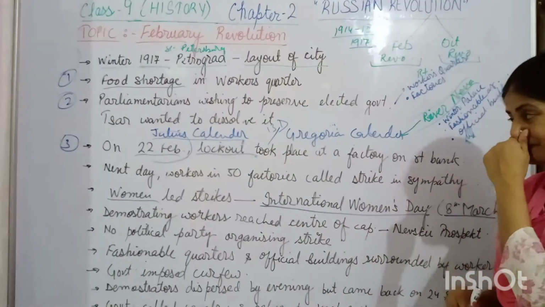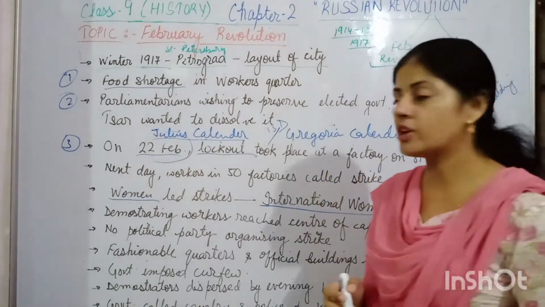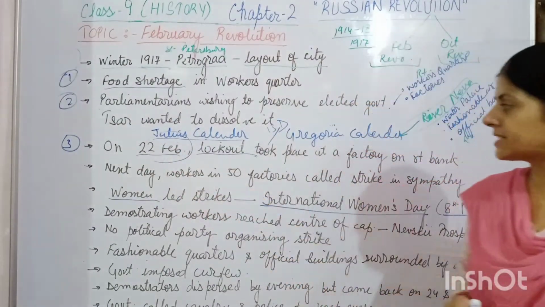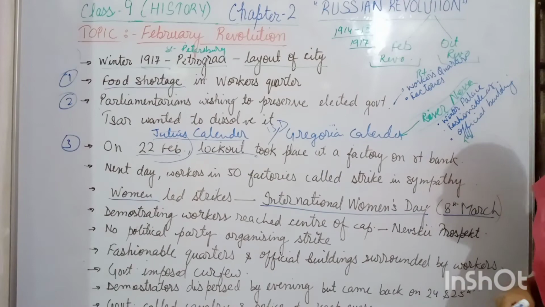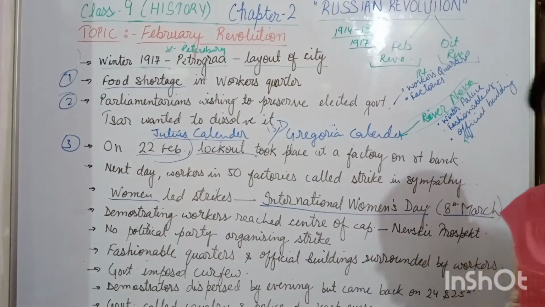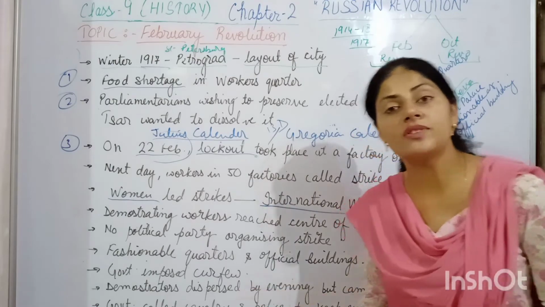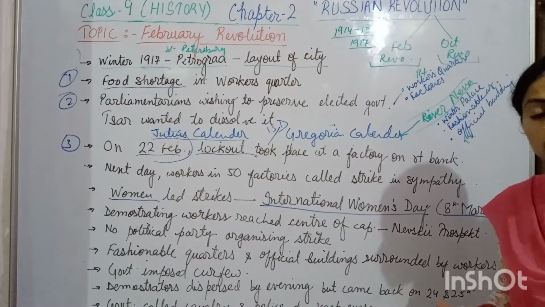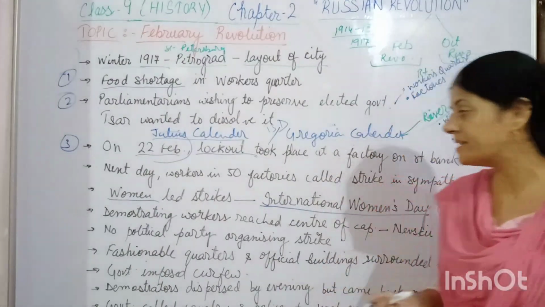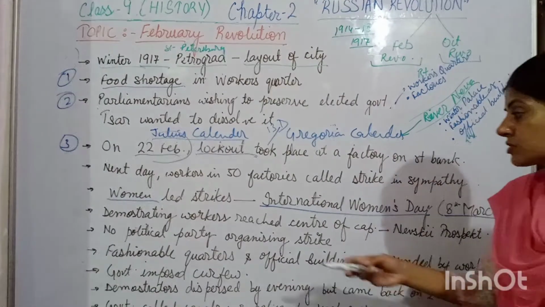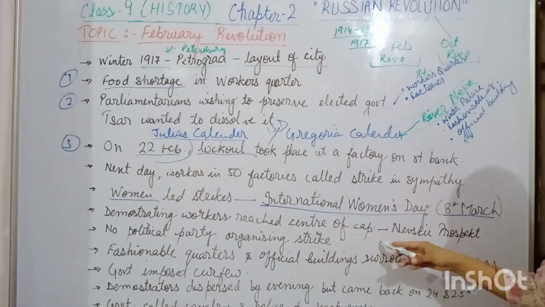Okay. So what I was telling you: the incidents of 22nd February, when the lockout took place in one of the factories, and in favor of it, workers of more than 50 factories went on strike, and those strikes were led mainly by women. These demonstrating workers reached the center of the capital.